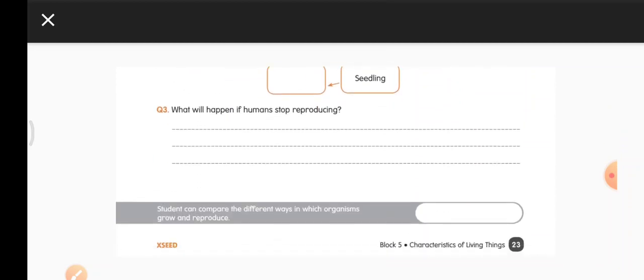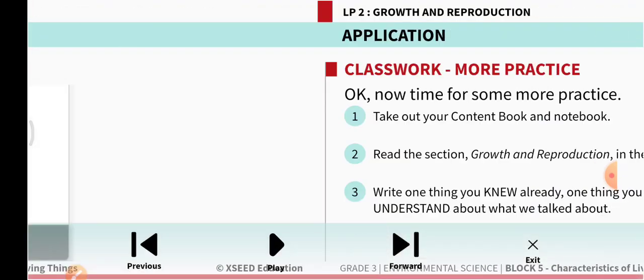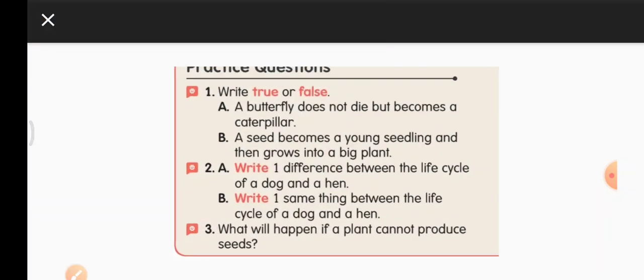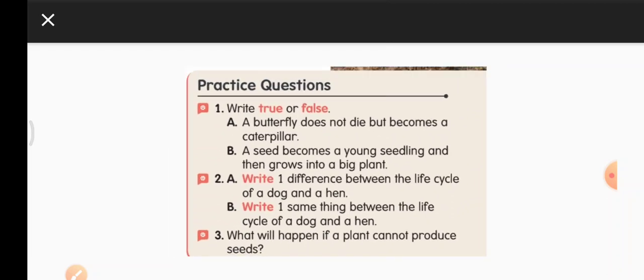Next, what do we have next? All of you open your content book. Now it is very important to read the lesson. After this class, open your EVS textbook and read about growth and reproduction. It is very interesting. Now open your content book. Near these questions you put the date. See, the words practice questions are there. Next to that you put the date.